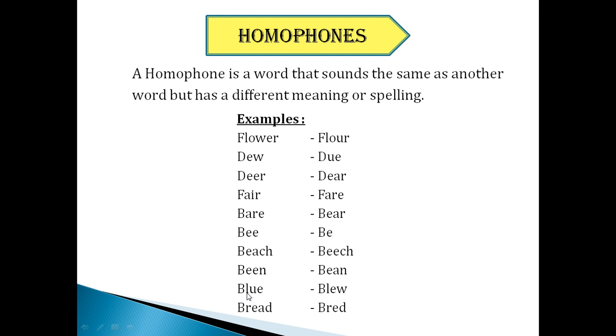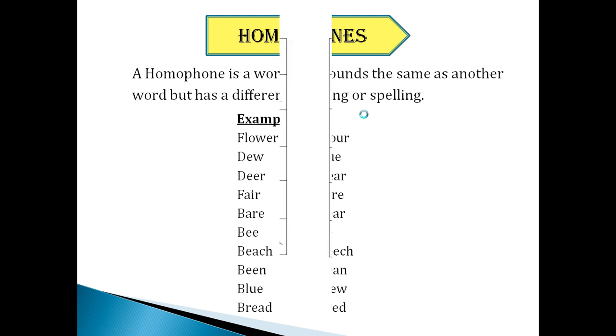Next one is blue. B-L-U-E. So a girl is wearing a blue color dress. We can give an example like that also. Next one is B-L-E-W, blew. Next one, bread. B-R-E-A-D, bread. And B-R-E-D, bred. So this is called homophones. It is the same pronunciation, but you have a different meaning or a different spelling.